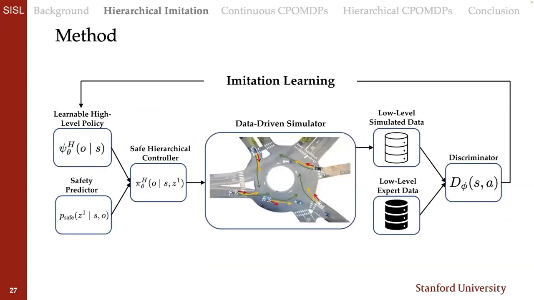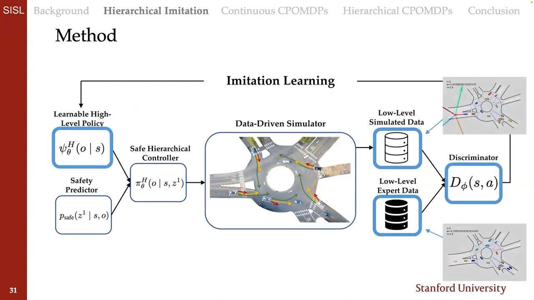So in this slide, we just visualize the methodology. The goal is we're trying to learn parameters for a high-level policy and low-level discriminator. In our case, both of these are neural networks that we're trying to fit the parameters of. We combine that high-level policy with safety predictions to make a safe hierarchical controller. That controller interacts with a simulator that we've built to generate low-level simulated data. And we compare that data to the expert data, the true data that we get of how people actually behaved, to update the parameters of our policy and our discriminator.